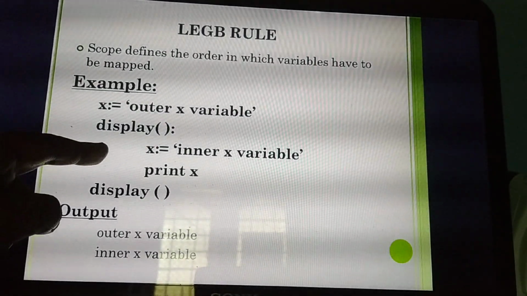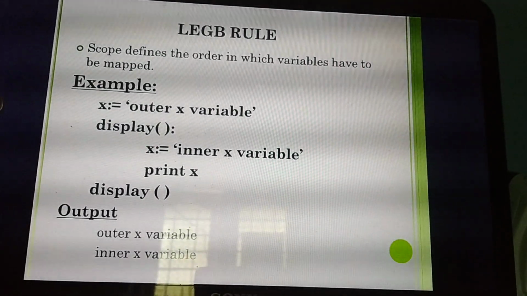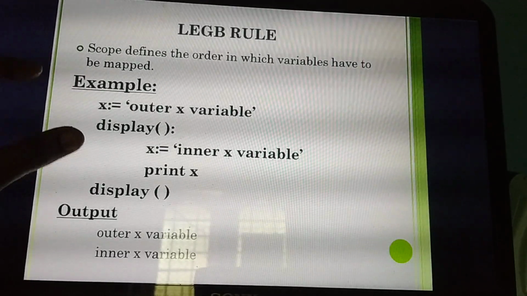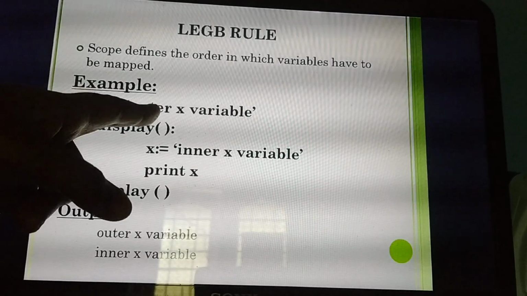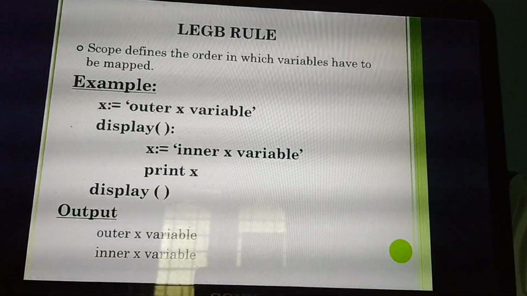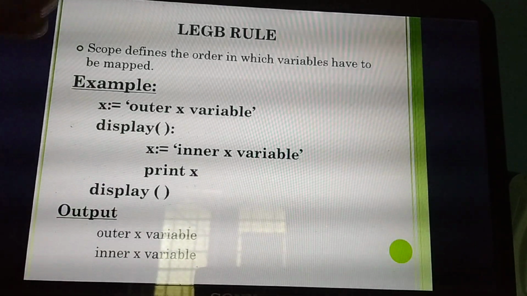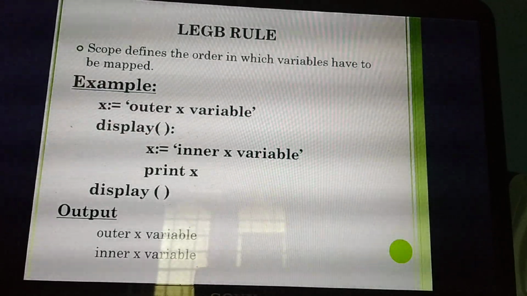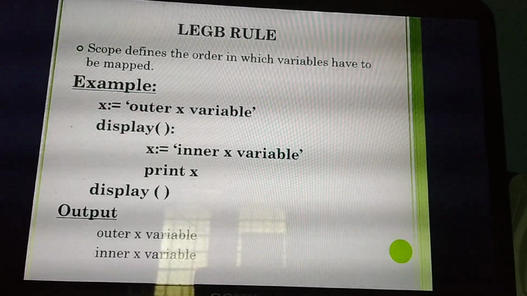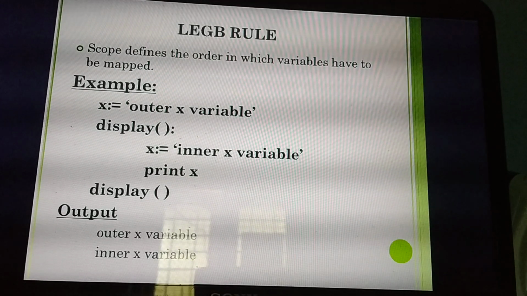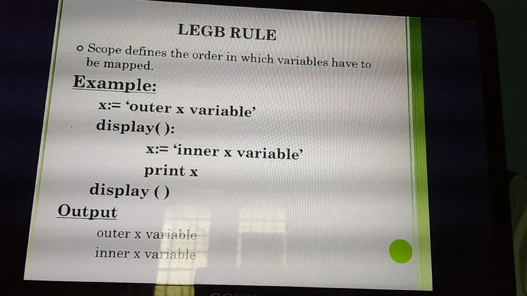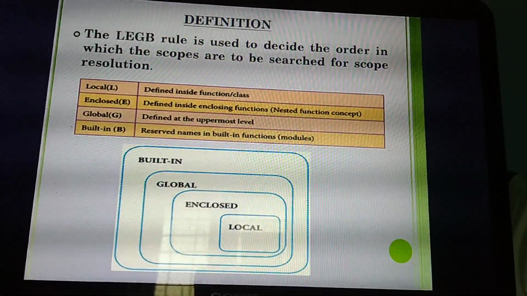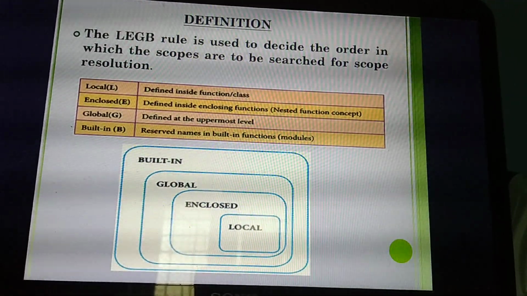So how many variables are there? Only one variable. What's the variable name? x. This variable x I need to map with a particular object. What are they? Outer x variable and inner x variable. But I need some order. Outer function needs to be printed first, inner function needs to be printed next. So for that order I have given one rule called what? LEGB rule. Understand? Yes. So that's one example I have explained. So this is the definition.